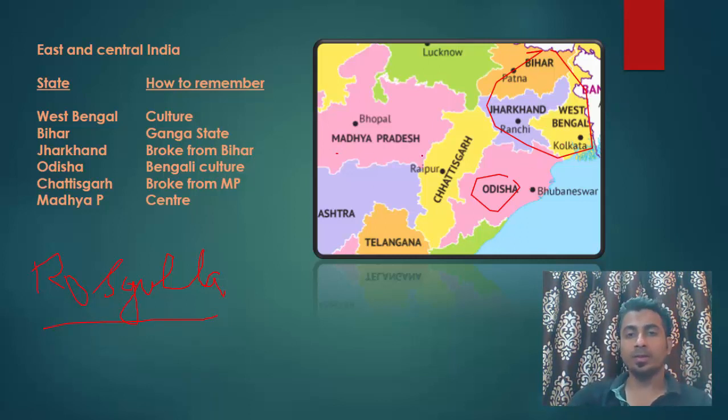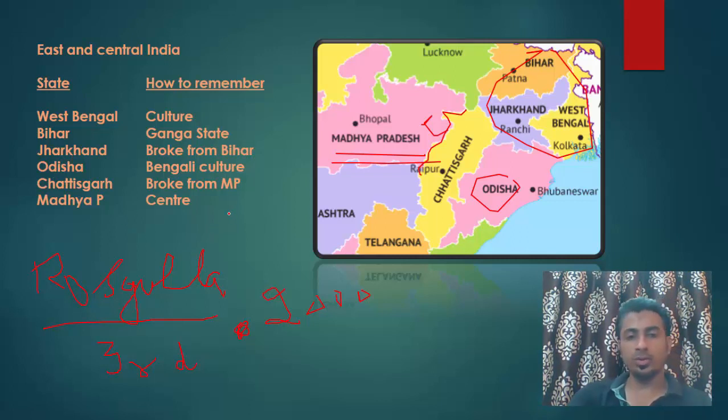Now remembering Madhya Pradesh, it is very easy to remember. Madhya means center, so Madhya Pradesh is located in the center of India. And similarly, Chhattisgarh was also a state which was made in 2000. I told you, na, three states were made in 2000. So Chhattisgarh is the third state. So where will be Chhattisgarh? It will be a neighbor of Madhya Pradesh because it was made from Madhya Pradesh. So it is to the east of Madhya Pradesh. So easy to remember. We have covered all the states of east and central India.